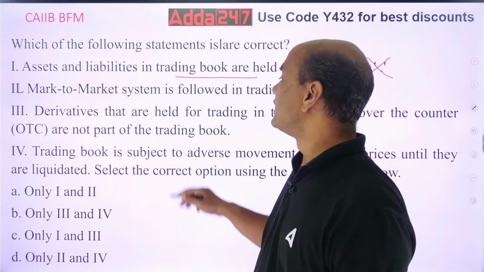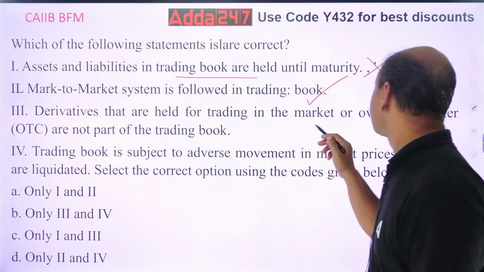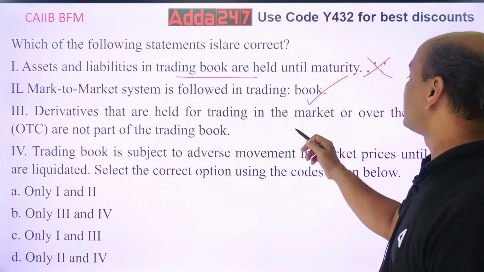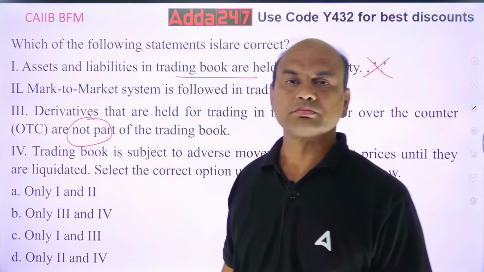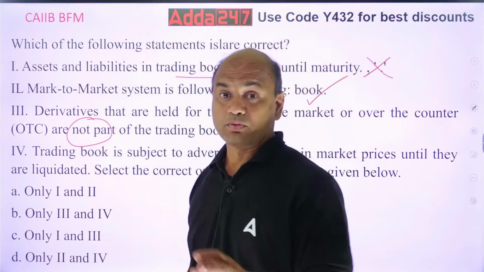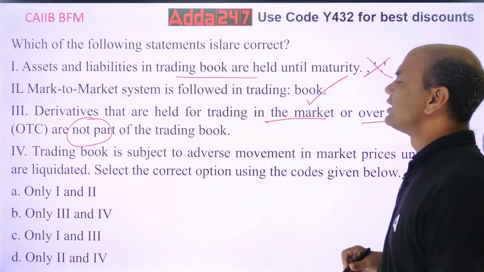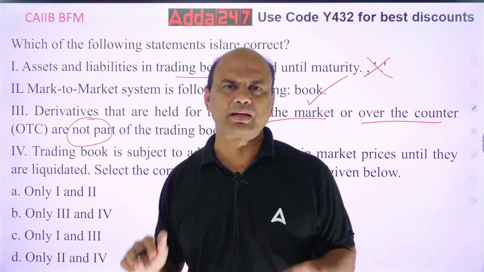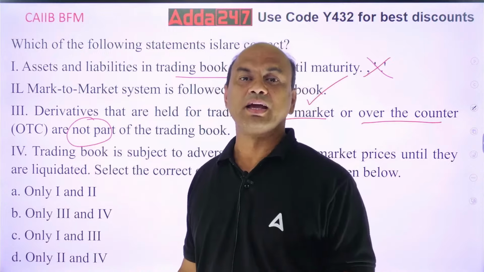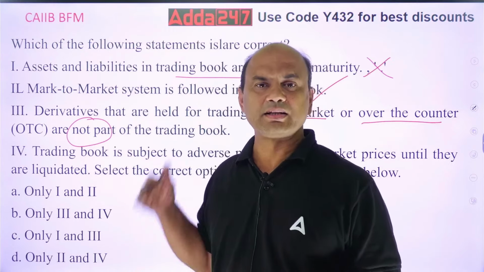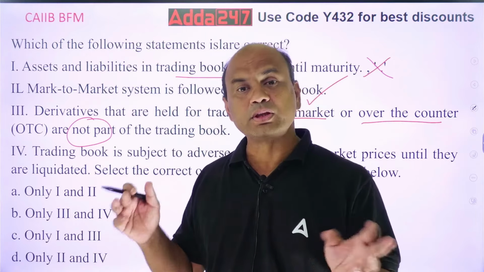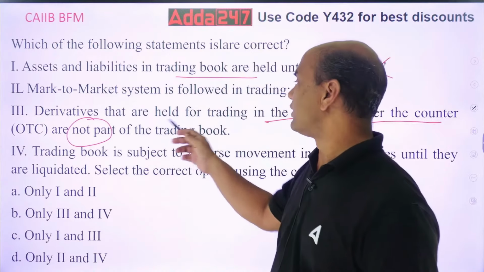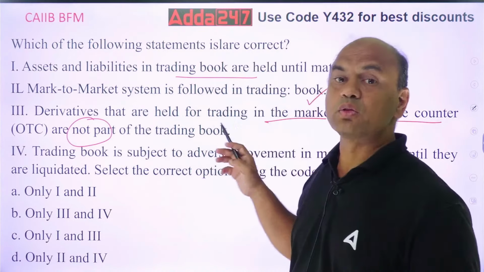Okay? Derivatives that are held for trading in the market or over the counter are not part of the trading book. What are the types of derivatives? There are only two types of derivatives in banking. One is exchange traded, and the second is over the counter. So what is mentioned over here? Derivatives that are exchange traded or OTC are not part of the trading book.